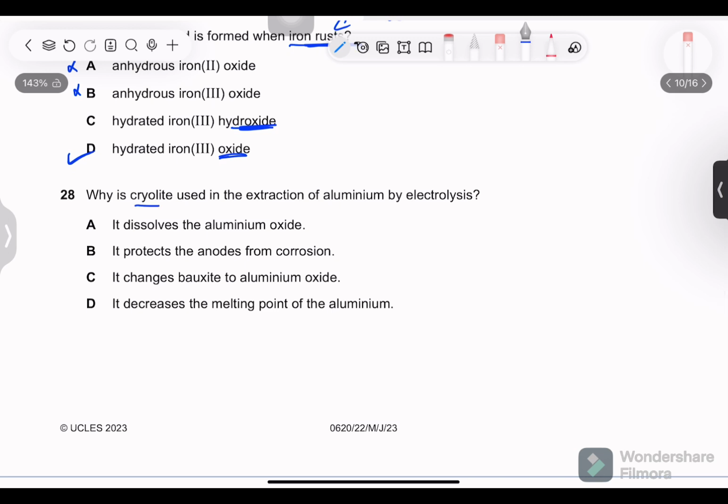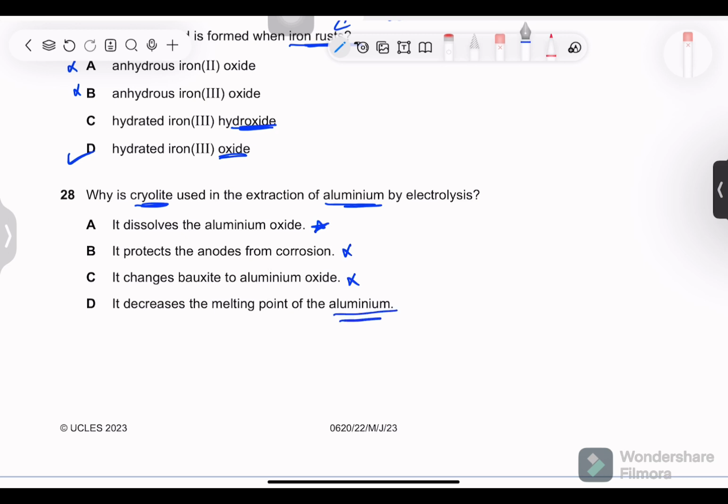Next, cryolite. This is also a fact, used in the extraction of aluminum by electrolysis. So it dissolves the aluminum oxide. Okay. It protects the anodes from corrosion? No, there is no such thing. It changes bauxite to aluminum oxide? No, bauxite contains aluminum oxide. It decreases the melting point of the aluminum?